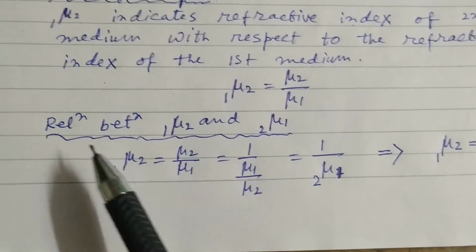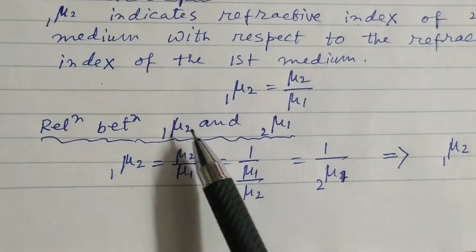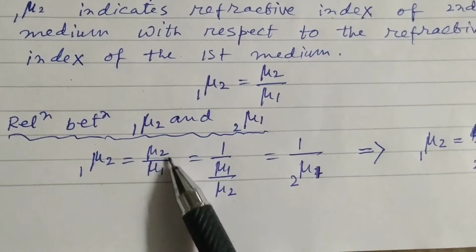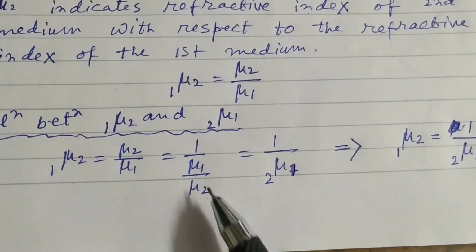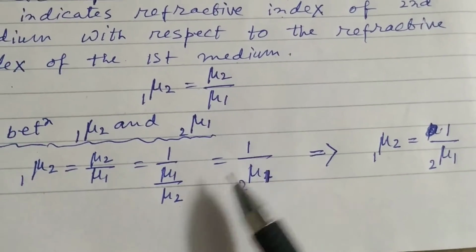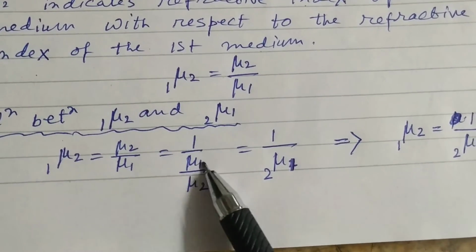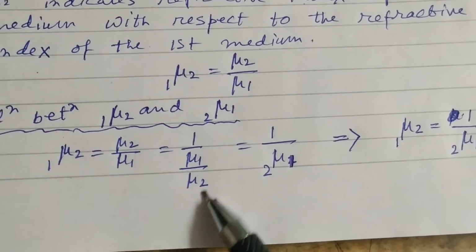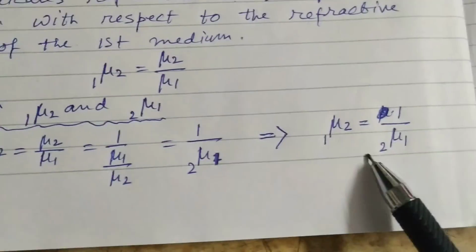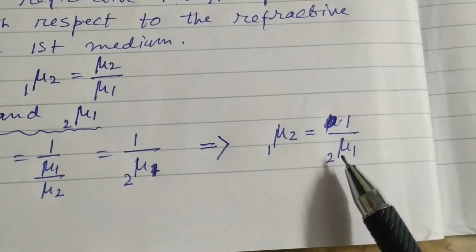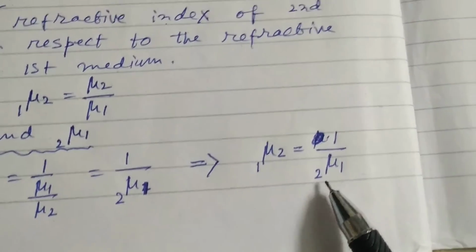Next topic, relation between mu21 and mu12. Mu21 I am writing at first. Mu2 by mu1 is equal to 1 by mu1 by mu2, means this thing I have taken down. So it is 1 by mu1 by mu2. And this thing is now mu12. So we can write mu2 with respect to 1 is equal to 1 divided by mu1 with respect to 2.